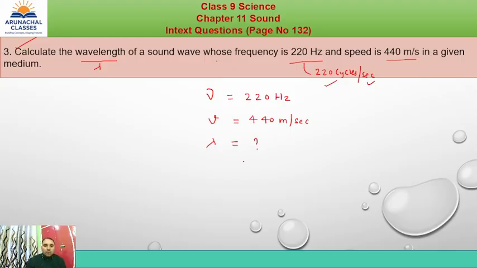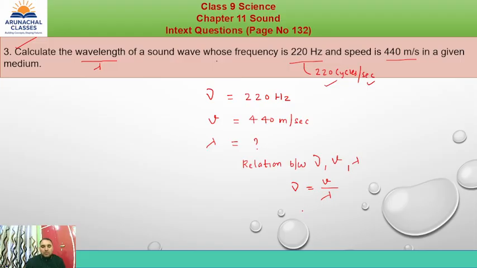Now we have a relation between frequency, speed and wavelength, that is nu is equal to speed upon lambda.